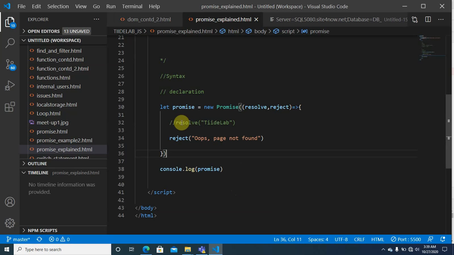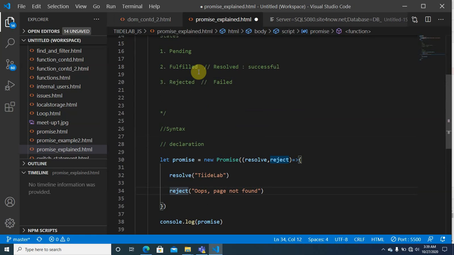So now what does resolve mean and what does reject mean? When you say resolve, it means this is a successful value, and reject is the failure value. So a request will always have two results: either it's successful or it's failed. Just like I said, when I promise you, I can either fulfill my promise or disappoint you. So this is the case where I fulfill my promise, and this is the case where I get you disappointed.